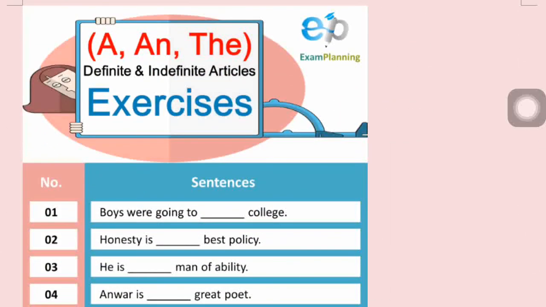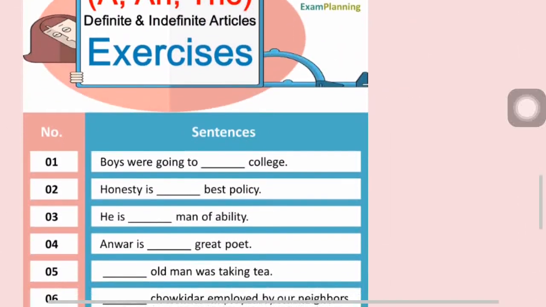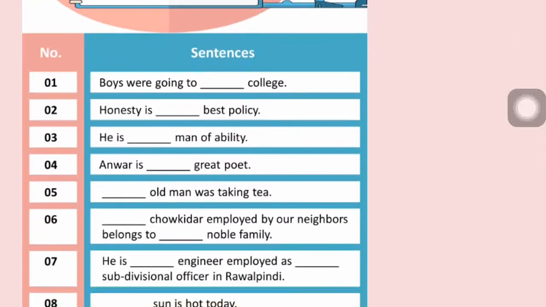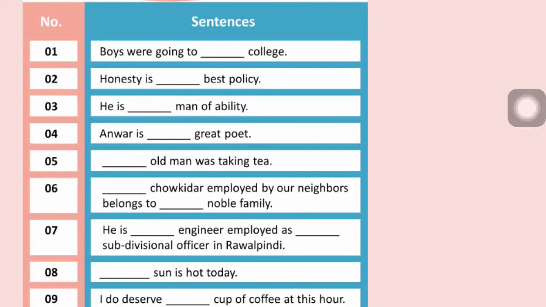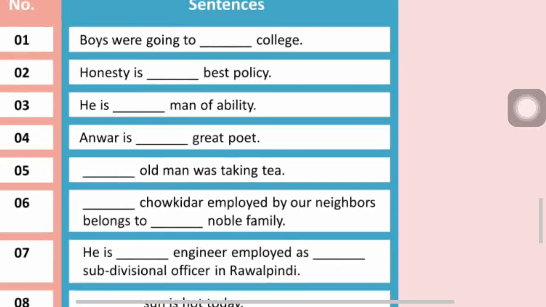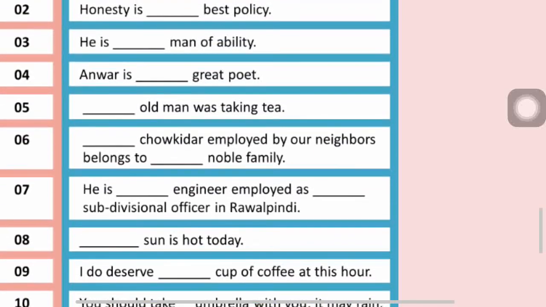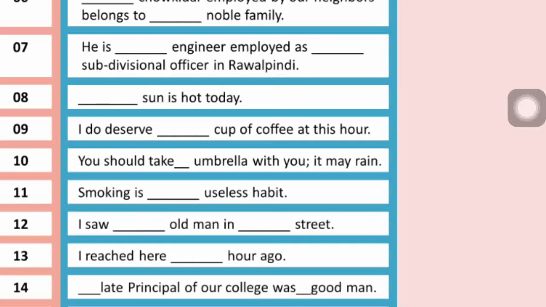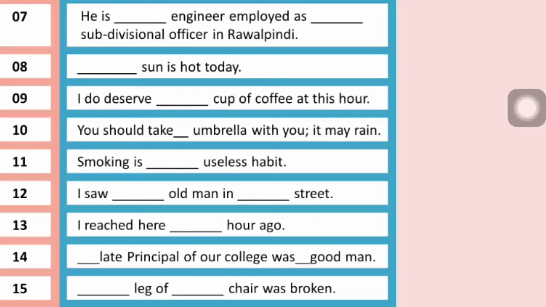Now quickly let's move on to articles. So this is your worksheet. A and the. Some bits are given here. Look at them carefully. Whether a will come, an will come, the will come, you have to think and solve it. Okay? Try to do it on your own. Okay? You have 15 bits. Total 15 bits are there.